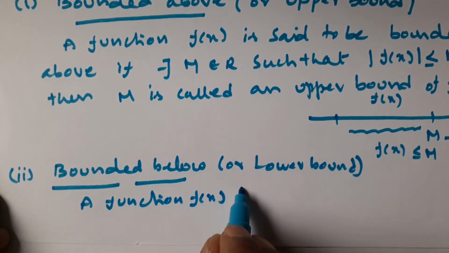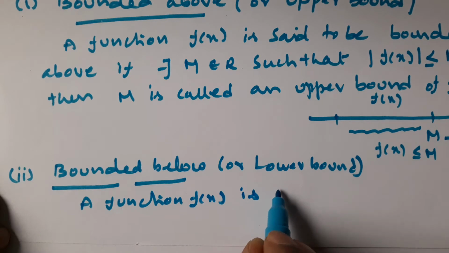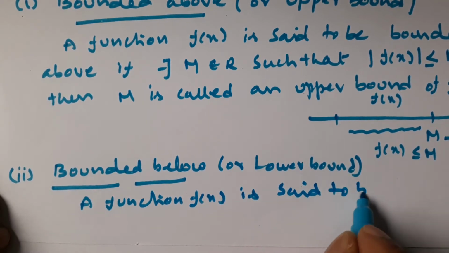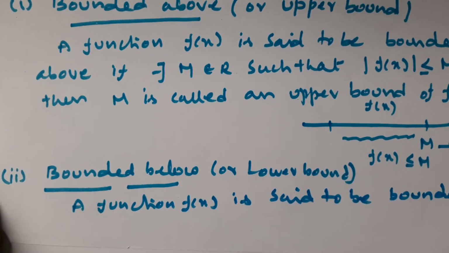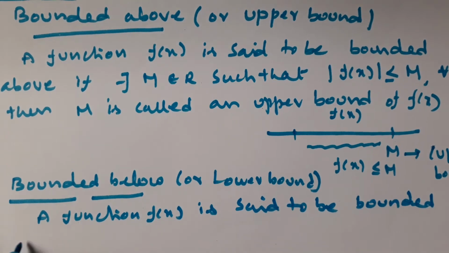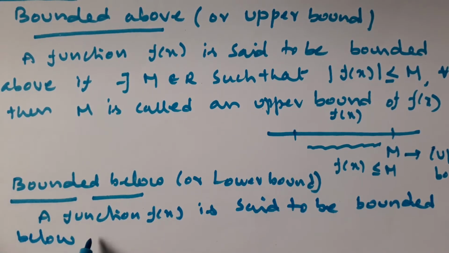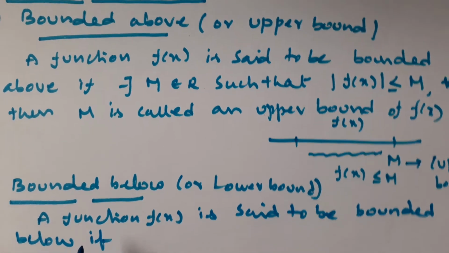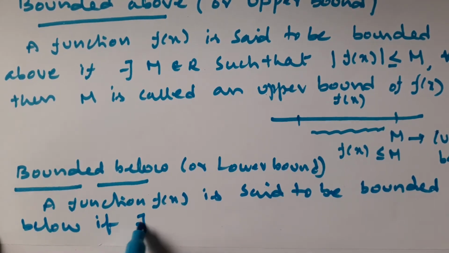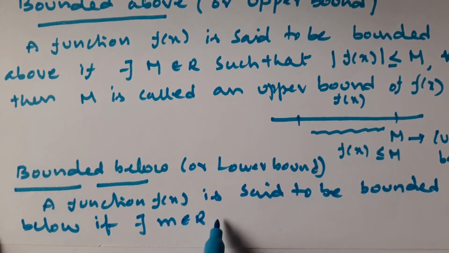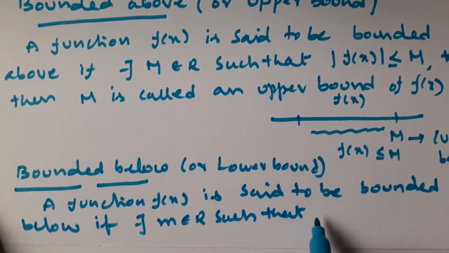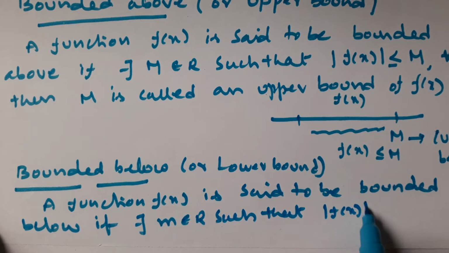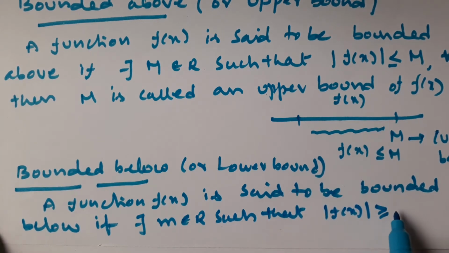is said to be bounded below if there exists small m belongs to R such that mod f of x is greater than or equal to small m, for all x.